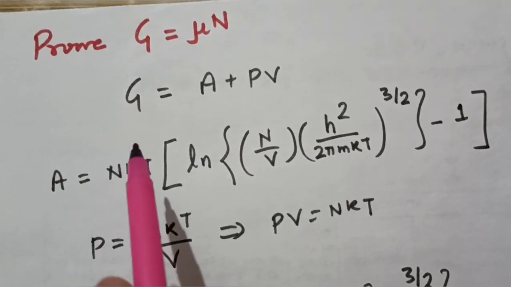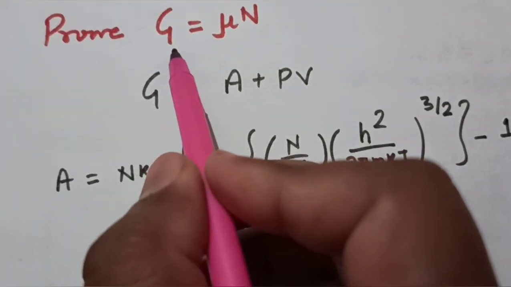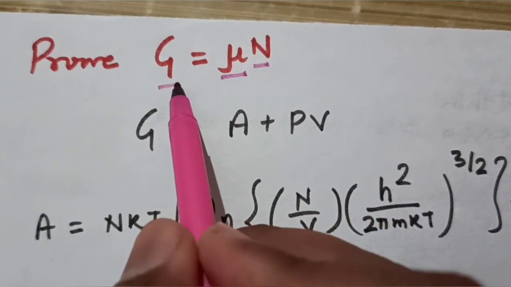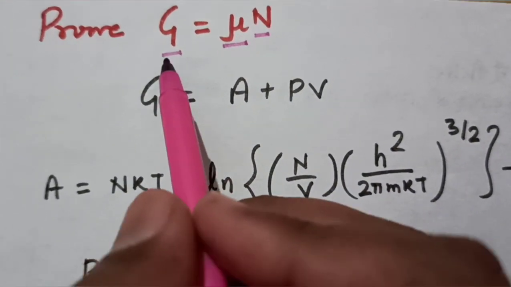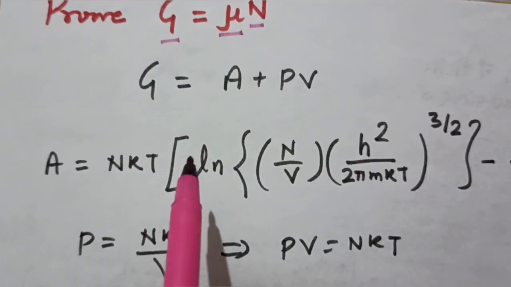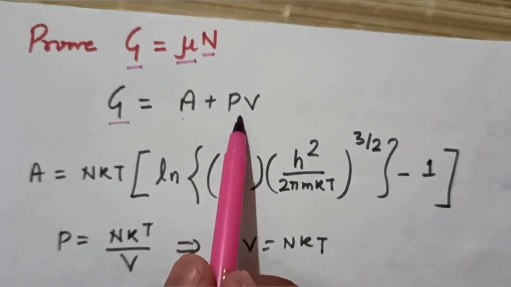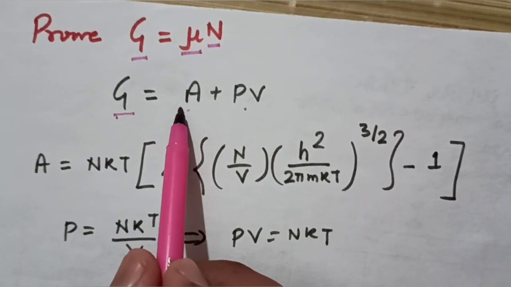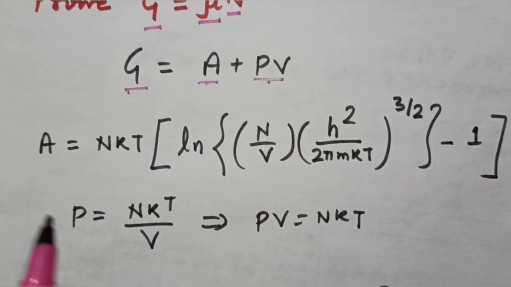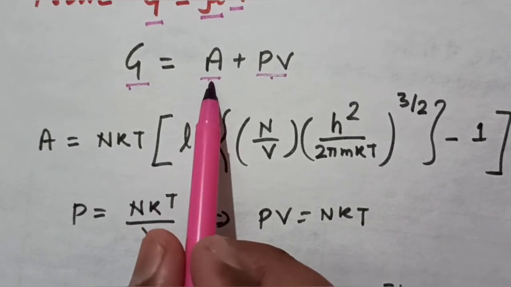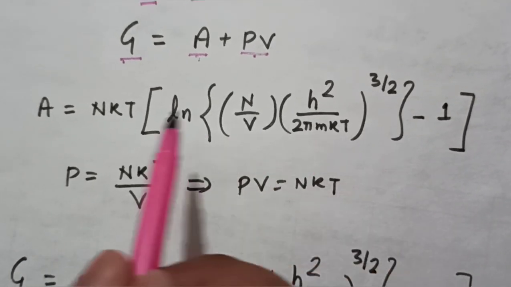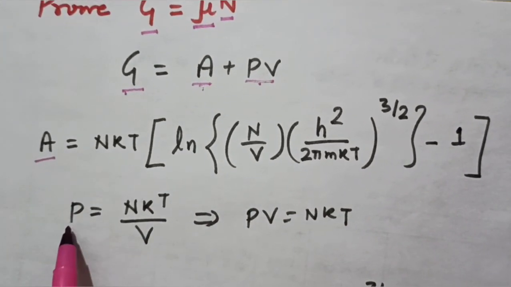In some questions it is asked to establish a relation connecting the chemical potential mu with the number of particles, and this gives the free energy. So in some questions it is asked to prove the relation G equals mu times N. What we have is G equals A plus PV; you know that this is the Gibbs free energy, A is the Helmholtz energy, and here is PV. We already know the value of A, which is written here. We have already used it many times in this lecture. This is the Helmholtz energy.